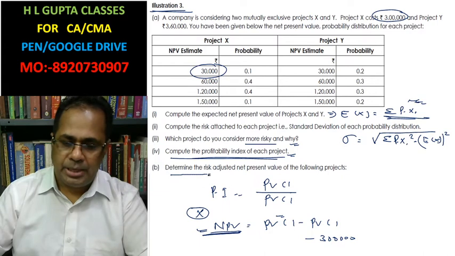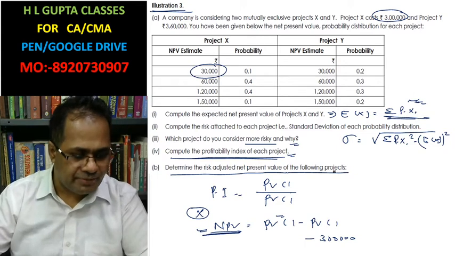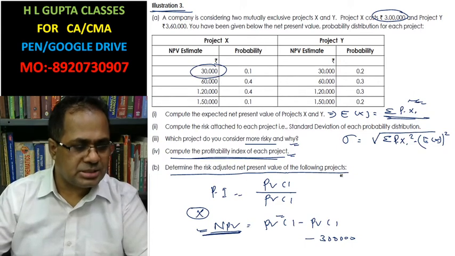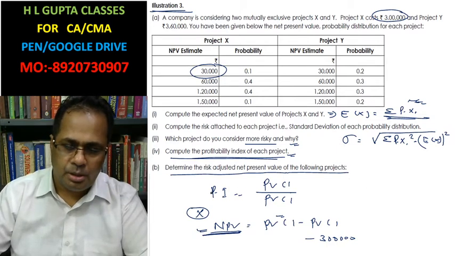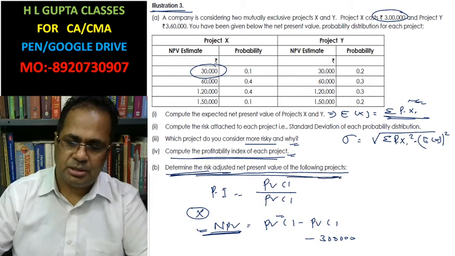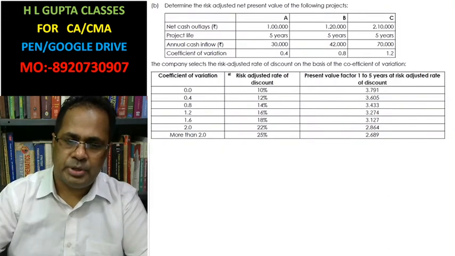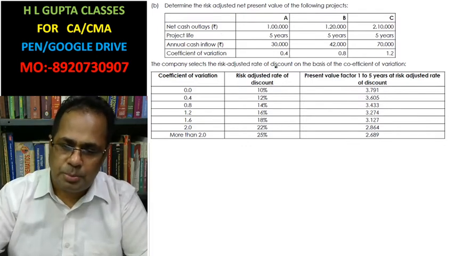Now determine the risk adjusted net present value of the following projects. For the risk adjusted net present value, we have to calculate the profitability index, with the coefficient of variation determined in part B. As per the risk, you have to calculate this. This is the coefficient of variation.